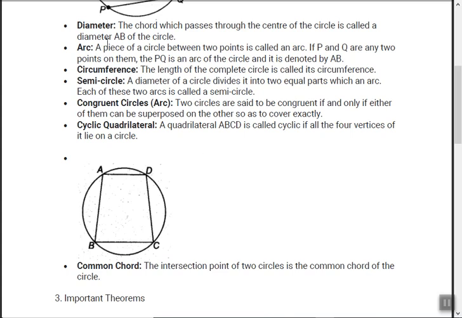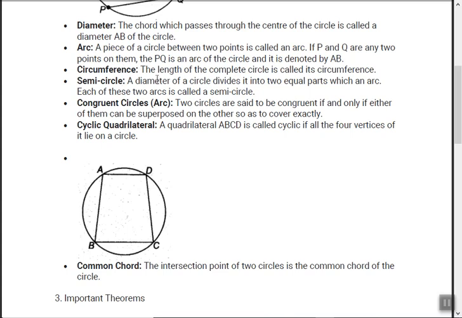What is an arc? A piece of a circle between two points is called an arc. See this BC, the piece of the circle between two points, on the circle side, not this segment. This is called an arc. Circumference: the length of the complete circle is called the circumference. If you put a thread on the full circle, go on putting it along the circumference and then measure the length of that thread, that is the circumference.